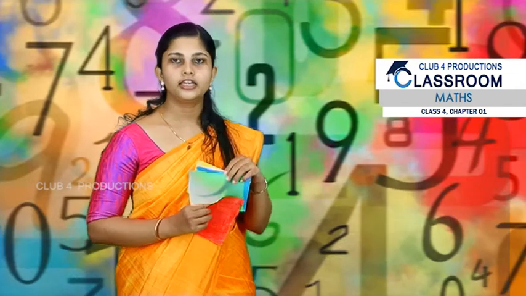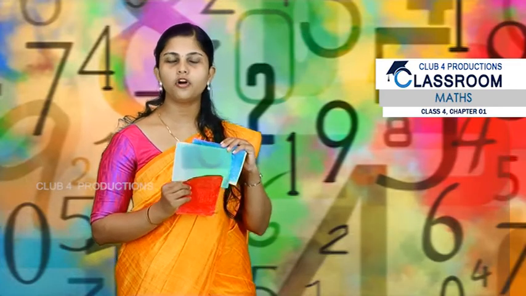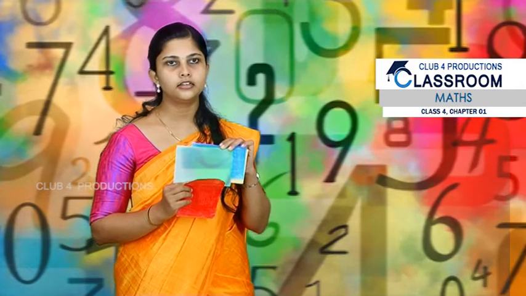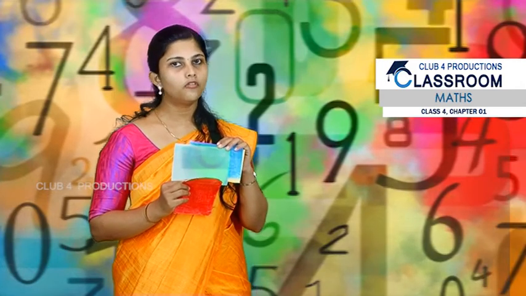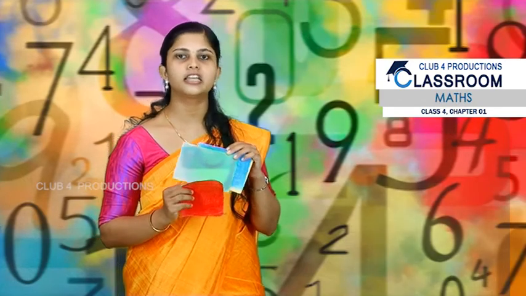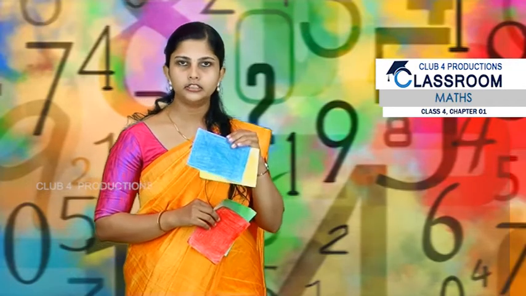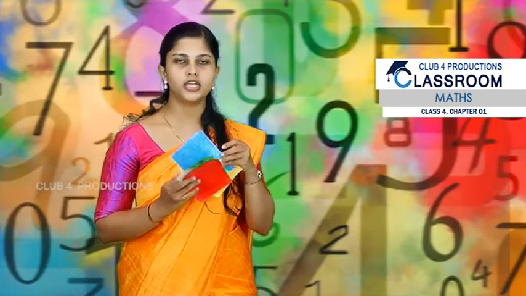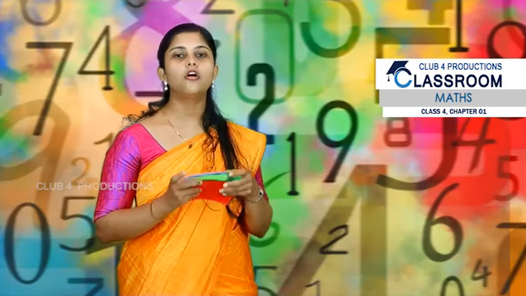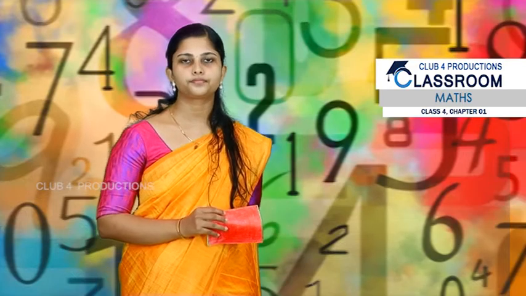Then what about green? Green is having 100 points for 1 card. So I have taken 3 green cards. So what is the score there? Yes. 3 into 100, that is 300 points. Then blue I have taken only 1. So 10 points. And yellow also 1 card, so 1 point. Okay, so altogether what are the marks I have got?